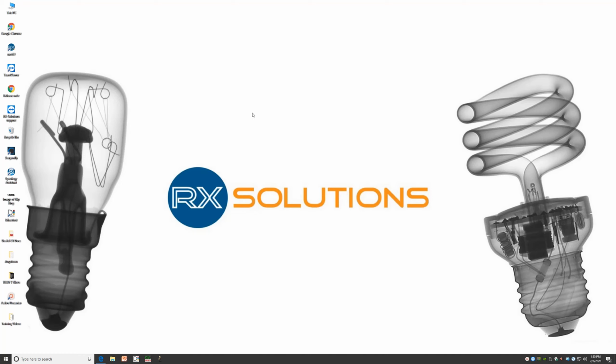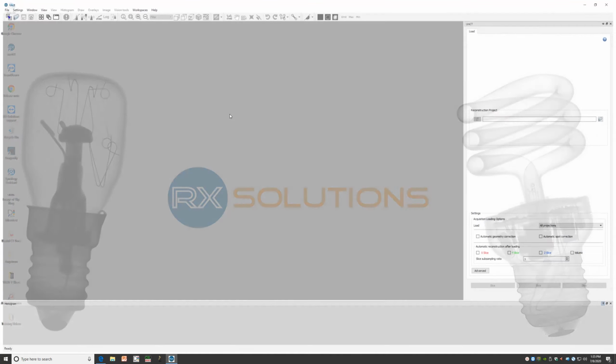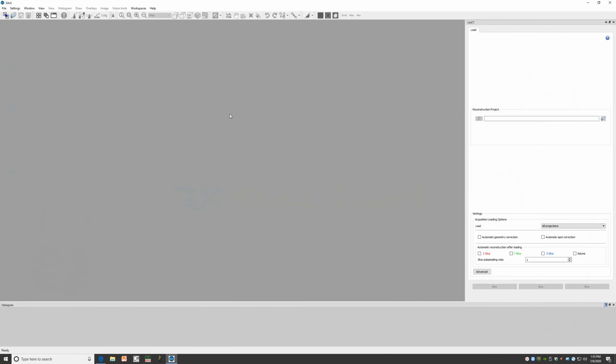First, we're going to open Exact64. This is the same software that's used on the acquisition PC, but you'll notice when you load the software that an entirely different set of plugins is assigned to it. So we see first that we have a set of drop-down menus, a set of frequently used tools along the top, as well as this UniCT plugin on the right panel here. Initially, there's not going to be very much going on in the software because we haven't loaded any data yet.